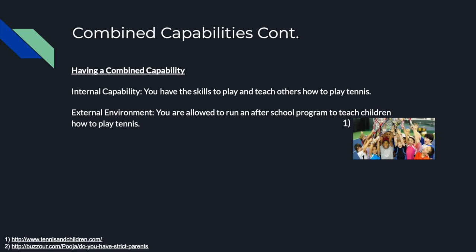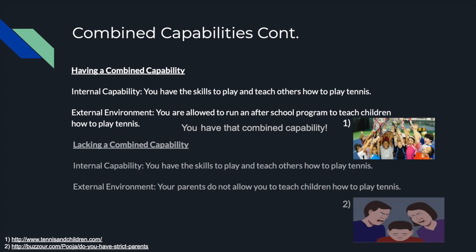If you have the skills to play and teach others tennis and you are allowed to run an after-school program, you have that combined capability. However, if you have the skills to play tennis but your parents don't allow you to teach kids, you lack that combined capability even though you possess the internal capability of teaching the kids.